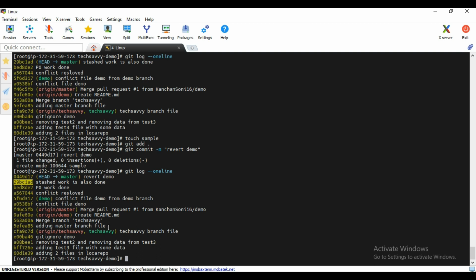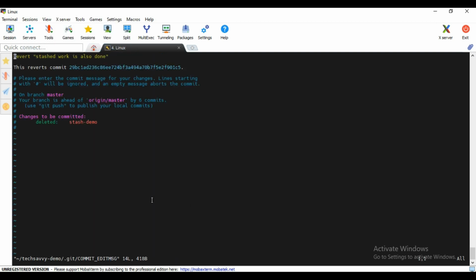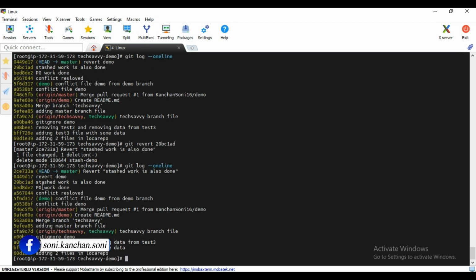So what I will do, I will just simply type git revert and the commit ID till where I wanted to revert. So I will type this and enter. It will ask me for some message, so I need to give that I am reverting the changes or something, :w enter.